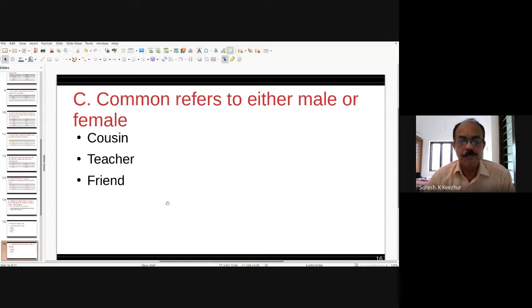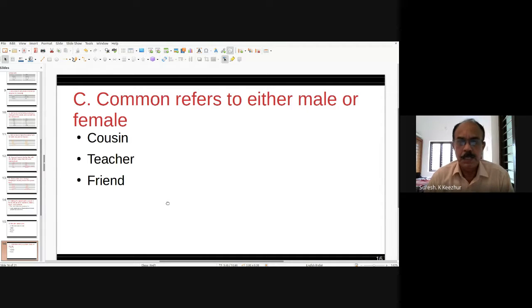There is another kind of gender called the common gender, which can be applied to both male and female persons or animals. For example, cousin, teacher. Cousin may be a male or female.